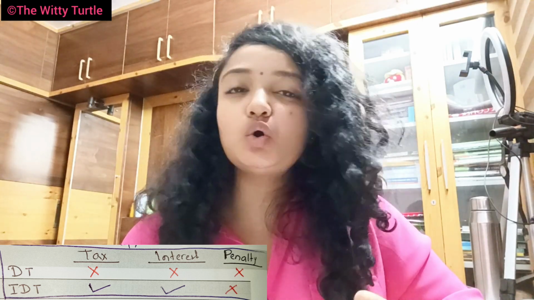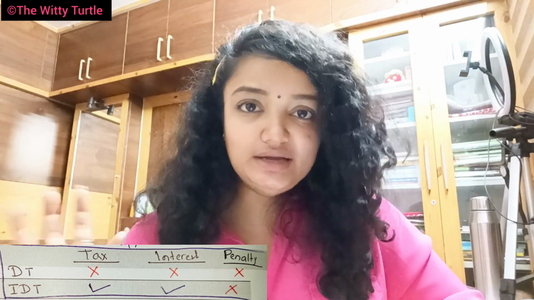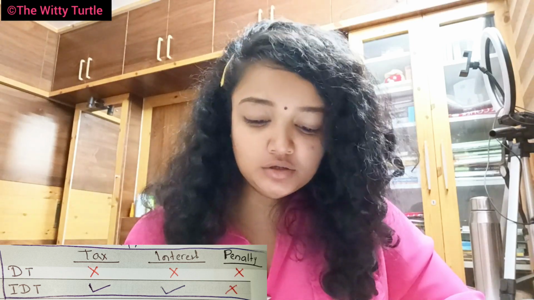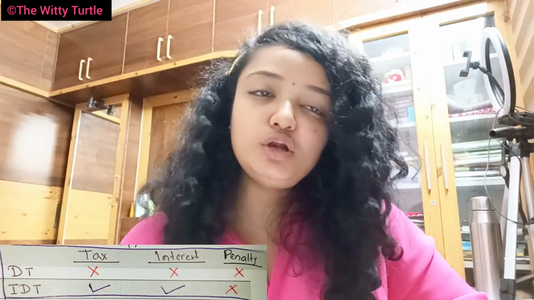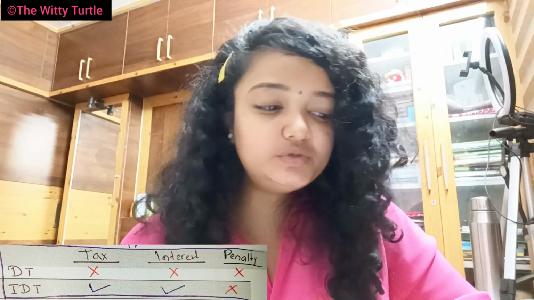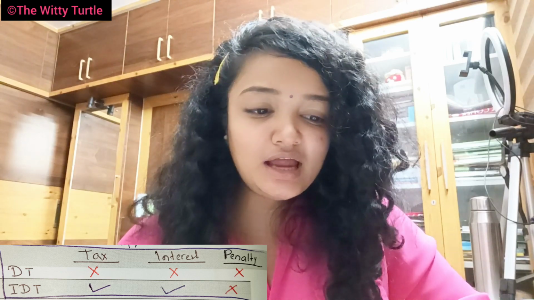Any kind of interest paid in relation to direct tax is again not allowed. Any kind of penalty paid in relation to direct tax is again not allowed. But in case of indirect tax, whatever tax amount you're paying on indirect tax, that will be allowed. Any kind of interest amount paid on late payment of any indirect tax is allowed, but any kind of penalty amount paid on your indirect tax will not be allowed, right? I hope this is clear. So with this, section 37 comes to an end, and from next class onwards we will start with section 40, right?